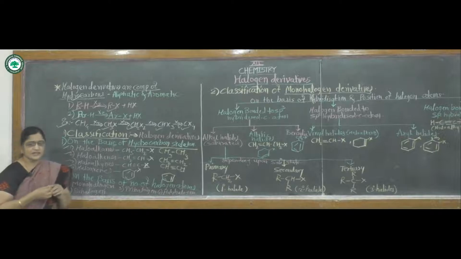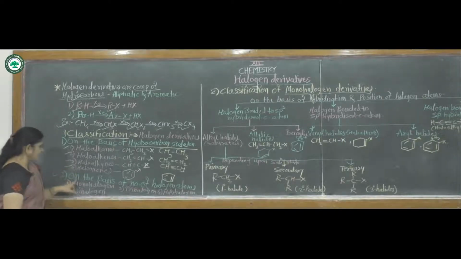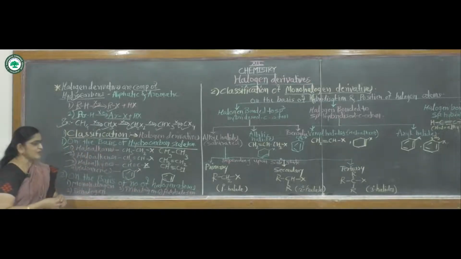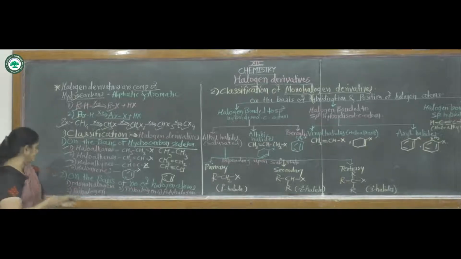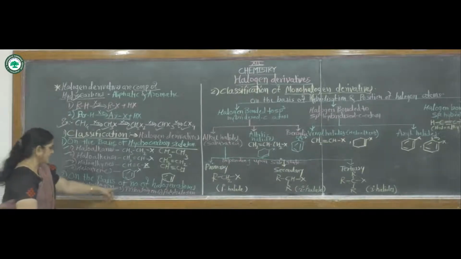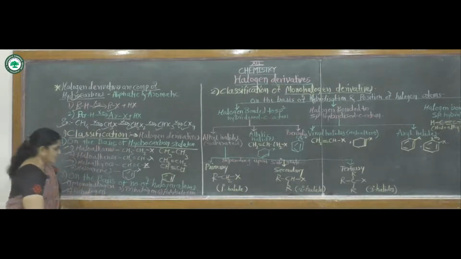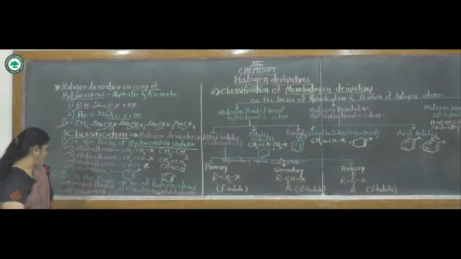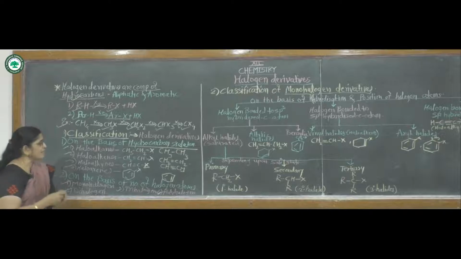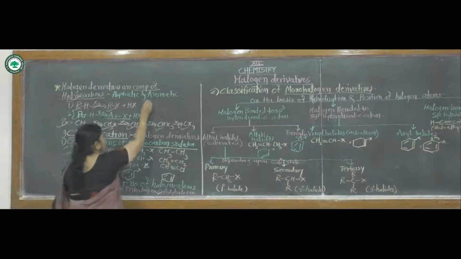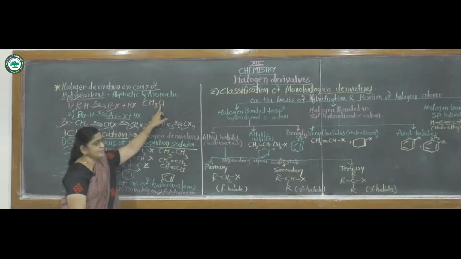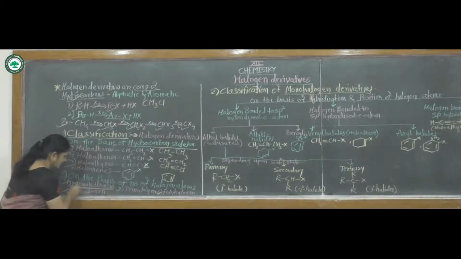The next classification is on the basis of number of halogen atoms. On this basis, these are classified as first, monohalogen derivative, second, dihalogen derivative, third, trihalogen derivative, and fourth, polyhalogen derivatives. Monohalogen derivative means a compound containing only one halogen atom. For example, CH3Cl contains only one halogen atom, hence it is called monohalogen derivative.